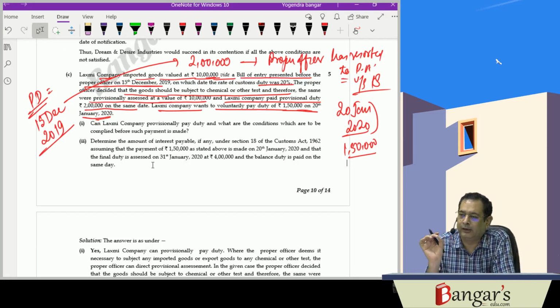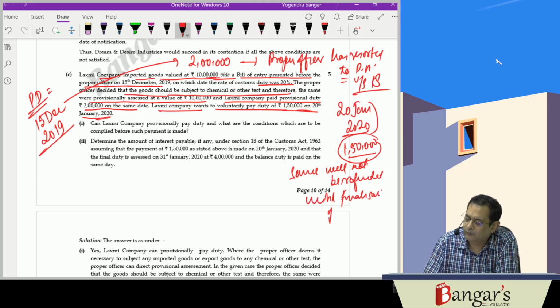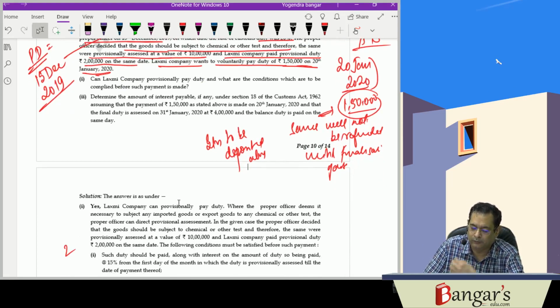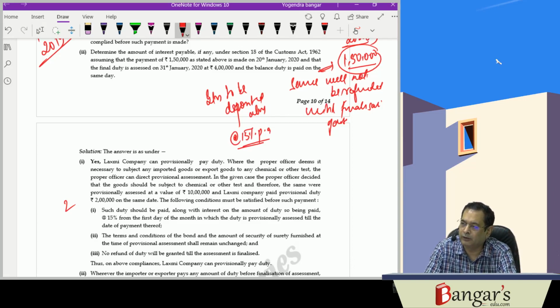But the basic fundamental condition is the same amount will not be refunded until finalization of assessment. Whatever amount is deposited is to be deposited along with the interest, and interest will run at the rate of 15% per annum, and the same will run from the first day of the month in which the duty was provisionally assessed, till the date of the payment of this amount.